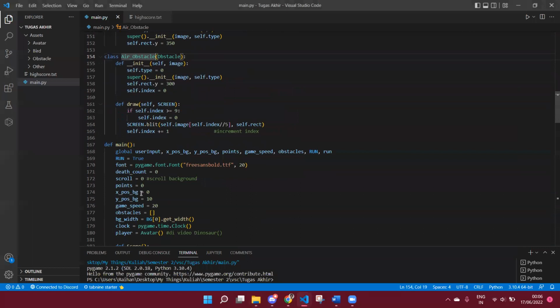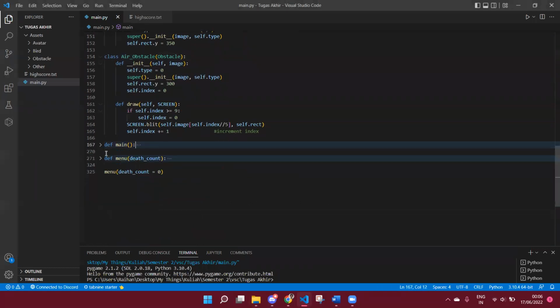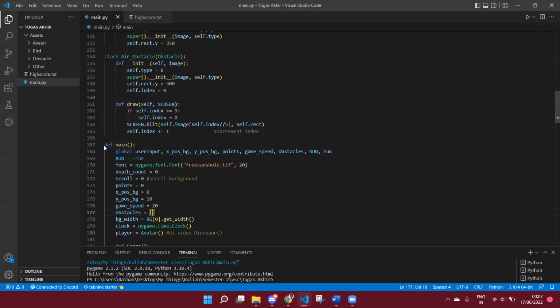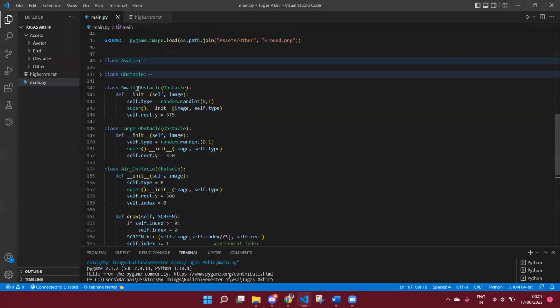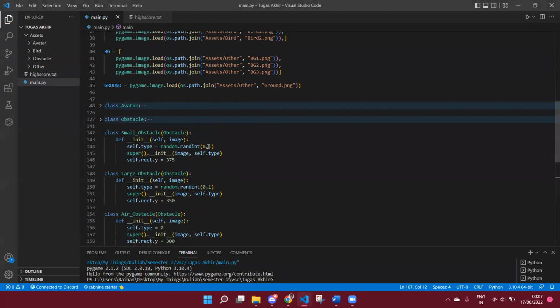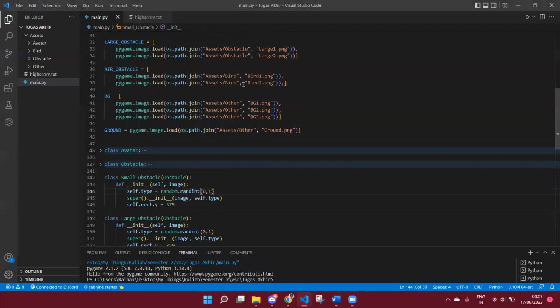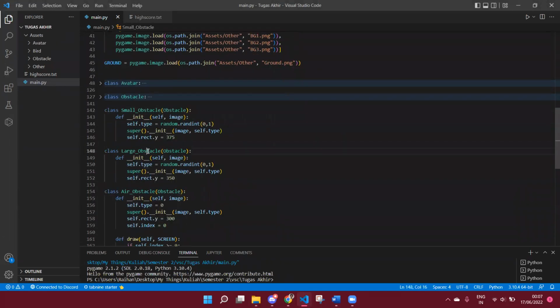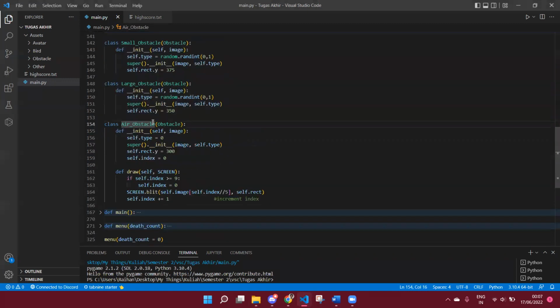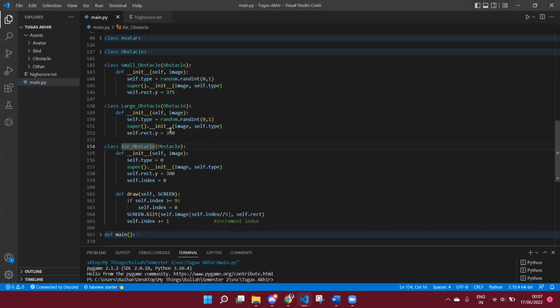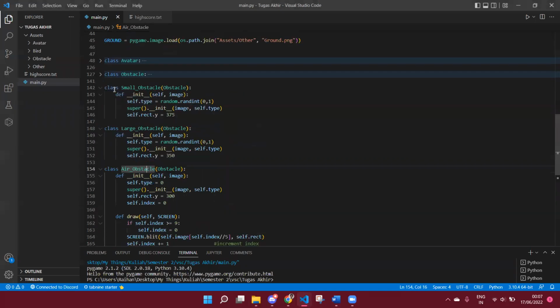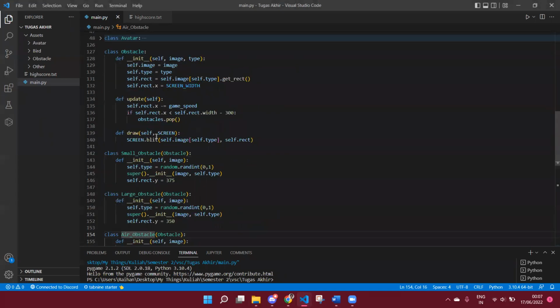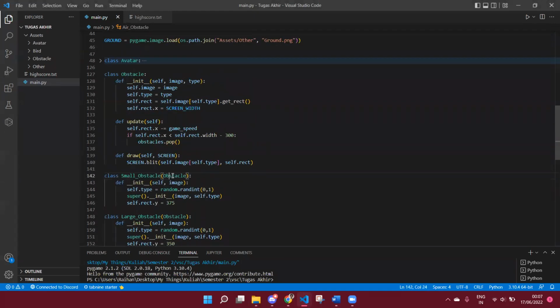In the main function here, there's an obstacle variable, which is a list that contains nothing. And because there's a variation, it will randomly pick from 0 to 1. Each of the small obstacle or large obstacle or obstacle in the air or the bird, and then it will draw it to the screen. And then each of the function will call the obstacle here, and it will update it and draw it to the screen.